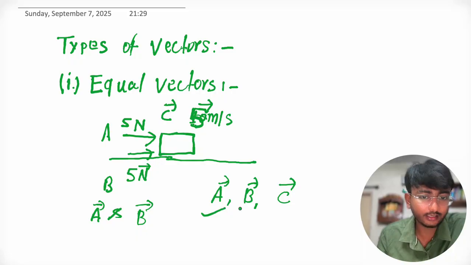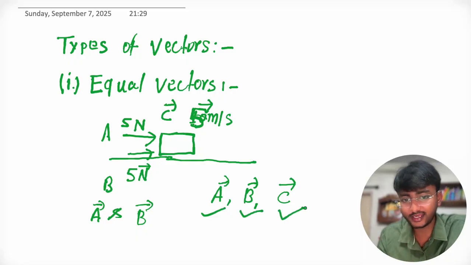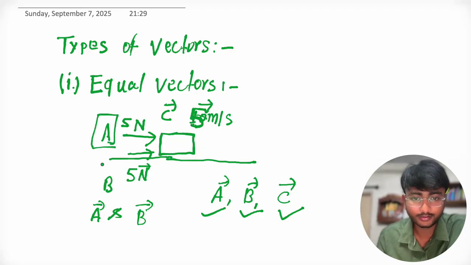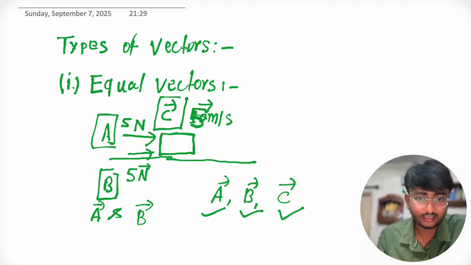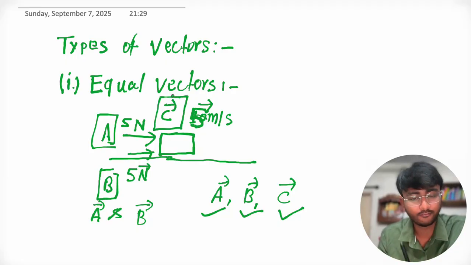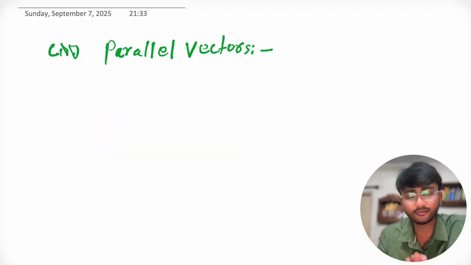Here you can say that vector A, vector B and vector C are parallel vectors. Why so? Because the direction of vector A, vector B and vector C is the same, that is east. That is why they are parallel vectors. So the parallel vectors are nothing but those vectors which have the same direction.